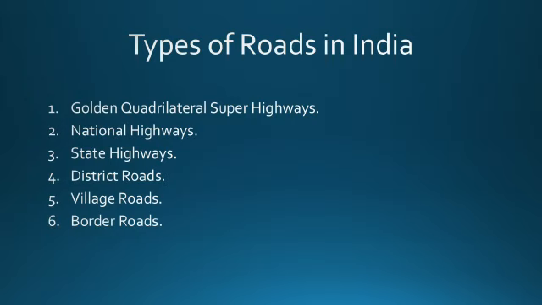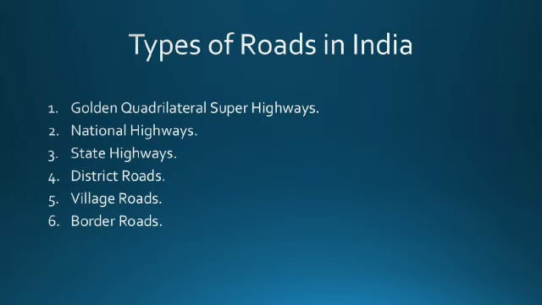Now, the definition of national highways will be there. What do you mean by national highways? What do you mean by state highways? Normally, a question will be there: what is the difference between national highways and state highways? Okay, national highways means the main roads which are constructed and maintained by the Central Public Works Department. They are known as national highways. State highways means roads constructed and maintained by the state government. They join the state capitals with the district headquarters and other important towns. Okay, this is the difference between national highways and state highways.